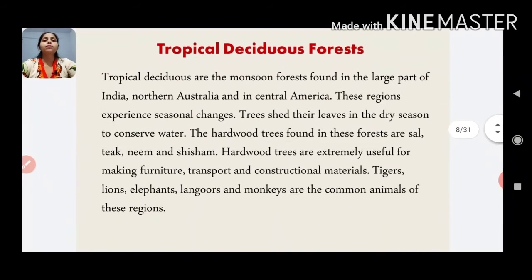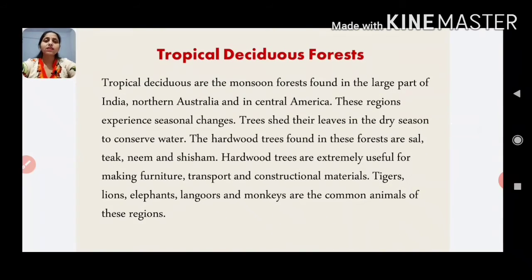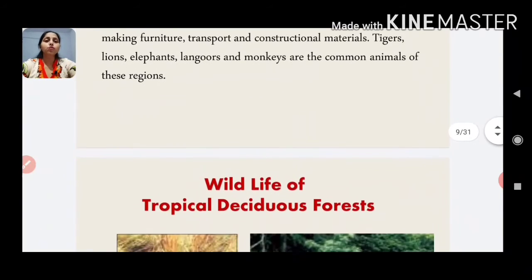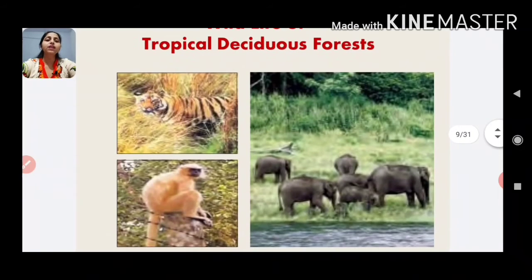Now let's talk about tropical deciduous forest. Tropical deciduous are the monsoon forests found in large parts of India, northern Australia and in Central America. These regions experience seasonal changes. Trees shed their leaves in the dry season to conserve water. The hardwood trees found in these forests are sal, teak, neem and shisham. Hardwood trees are extensively used for making furniture, transport and constructional material. Tigers, lions, elephants, langurs and monkeys are the common animals found here.